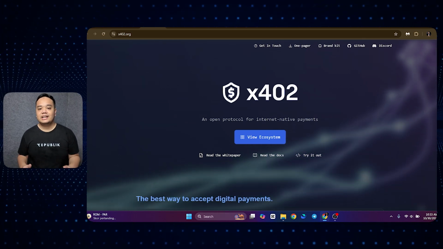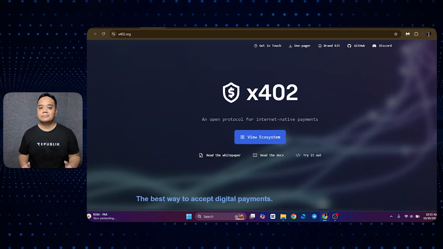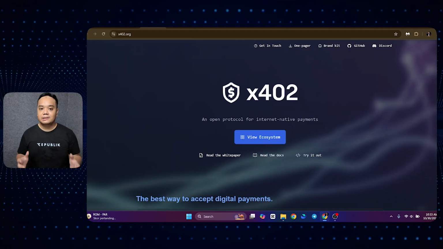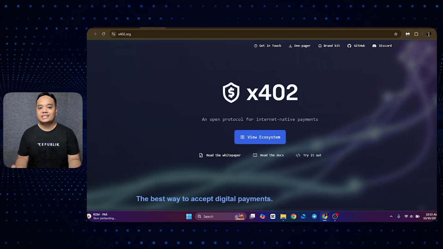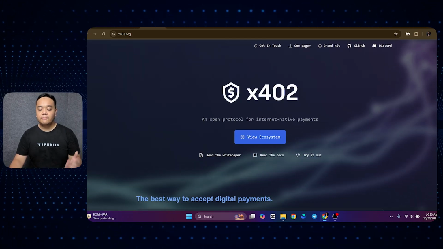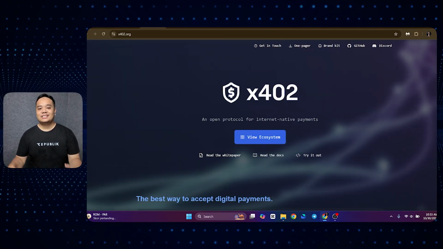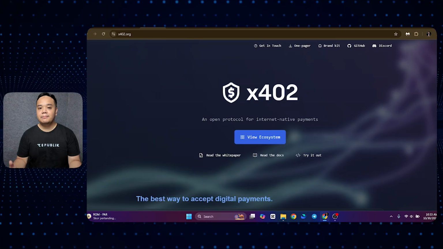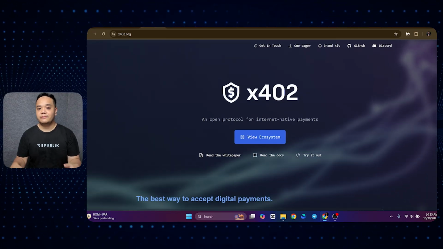To understand this, x402 is basically a mechanism that enables automation in terms of payment and transactions on the internet through AI agents. As you can see here, it is stated that it is an open protocol for internet-native payments. So it essentially enables transactions or payments on the internet without human interventions.